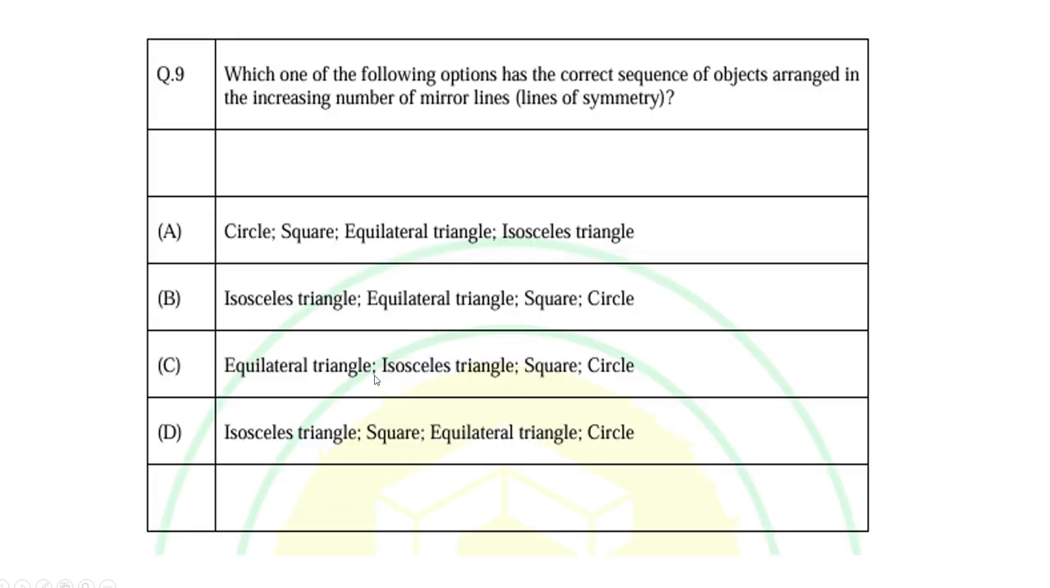Next question: which one of the following options has the correct sequence of objects arranged in increasing number of mirror lines of symmetry? Circle, square, equilateral triangle, and isosceles triangle. These are the different options. We want to arrange these so that the first object has the minimum number of lines of symmetry, and the final one has the maximum number of lines of symmetry.